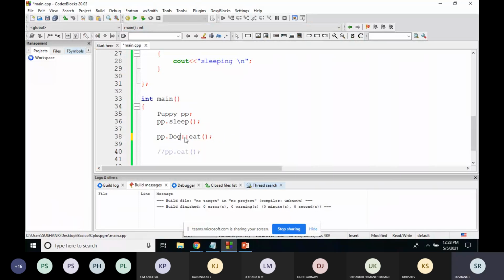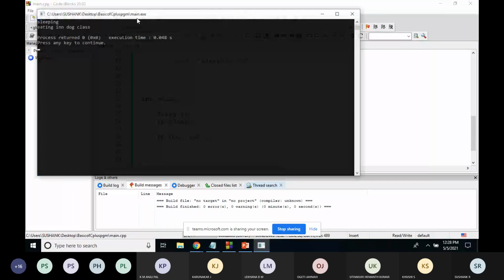Now I want to print the eat method of the dog class. So object, the class name, and the function. I'll build this, I'll run this.